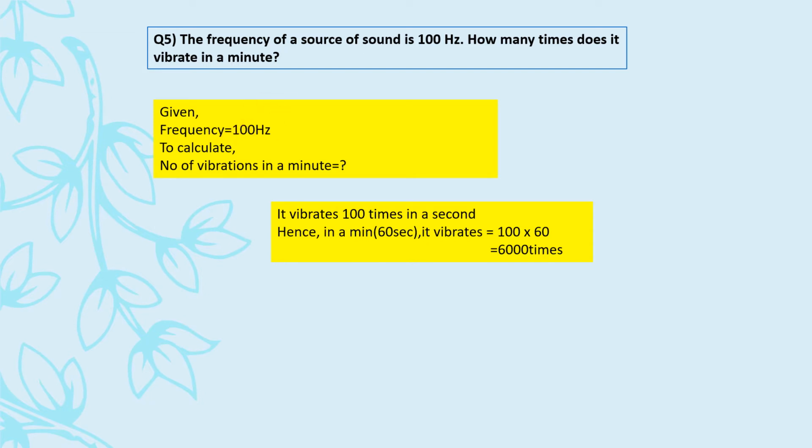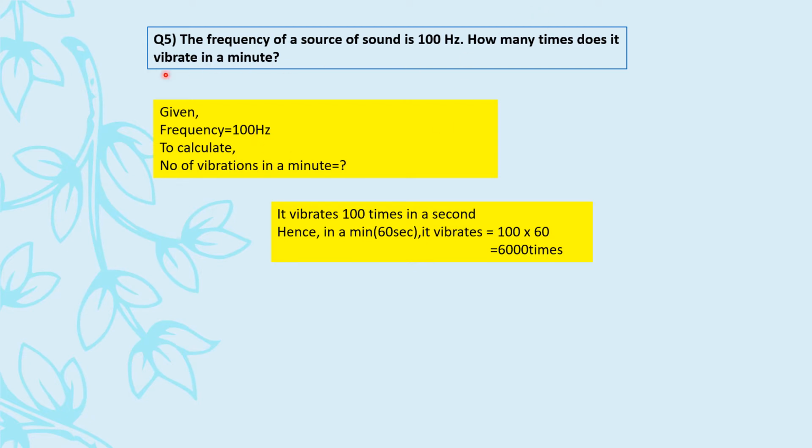What does this mean? See, whenever frequency is given, you write down the meaning of frequency. What do you mean by frequency? The number of vibrations in 1 second. That 1 second is very, very important. How many times it vibrates in 1 second is your frequency. So it vibrates 100 times because frequency is 100 Hertz. So it vibrates 100 times in 1 second.